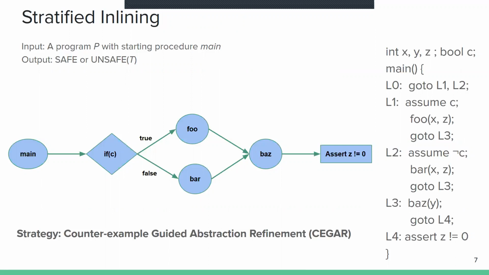The strategy that Corral, or the stratified inlining algorithm, employs to verify programs is called counterexample guided abstraction refinement, or CEGAR in short. So what this does is that it constructs an abstraction of the program where these call sites are abstracted, and then it checks for satisfiability on this abstract program. If it can find a counterexample, then it refines this abstraction to check whether this counterexample is spurious or not.